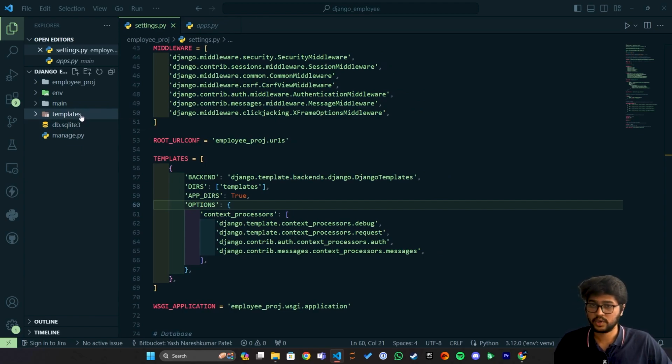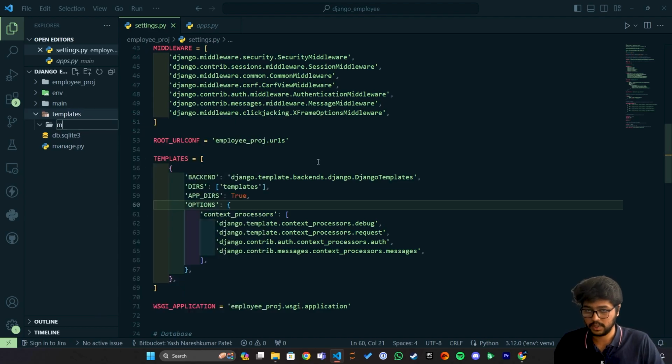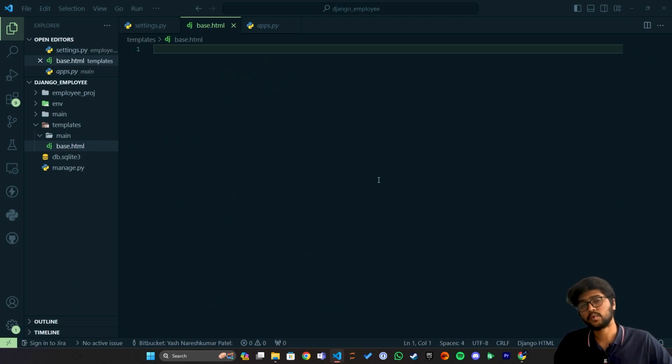Now here, to differentiate, we can say main folder, main, because all the templates related to the main app will go over here. And also I will create one more file in the templates folder, not the main folder. I will say base.html. I'll explain why I have created the base.html, but as of now, just do whatever I'm doing over here.